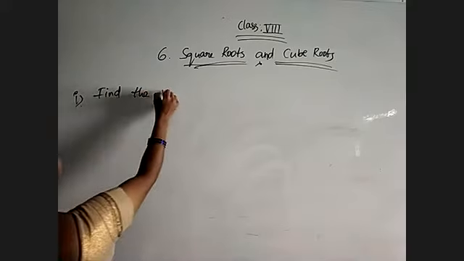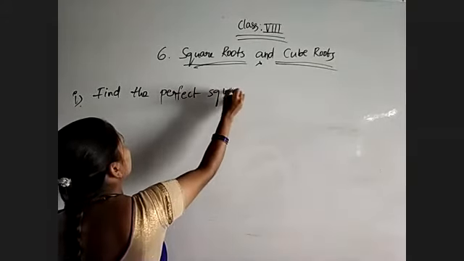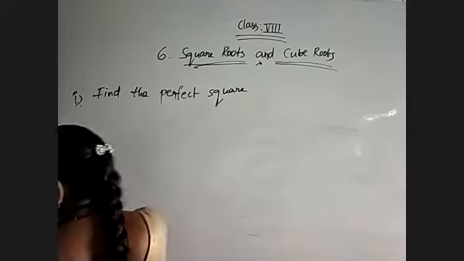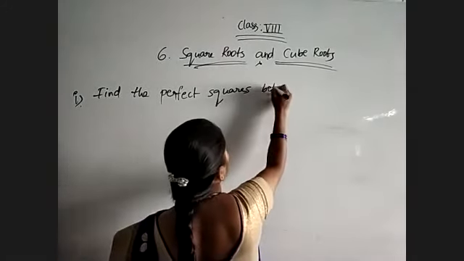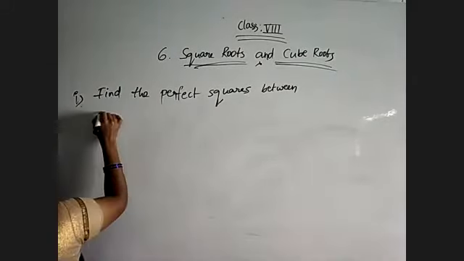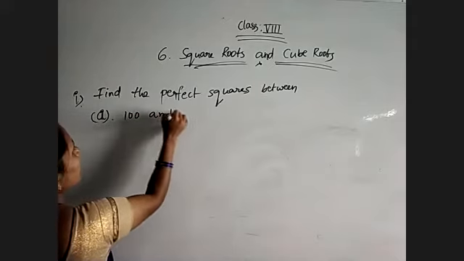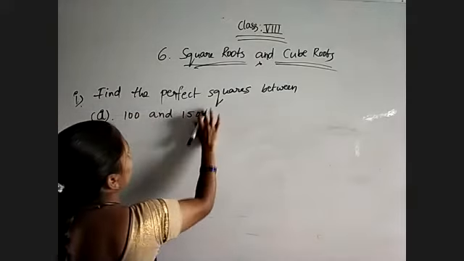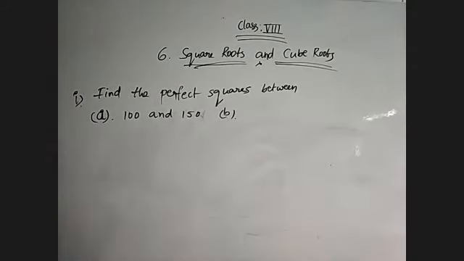Find the perfect square numbers. First, perfect squares between 100 and 150, and the second one is between 150 and 200.